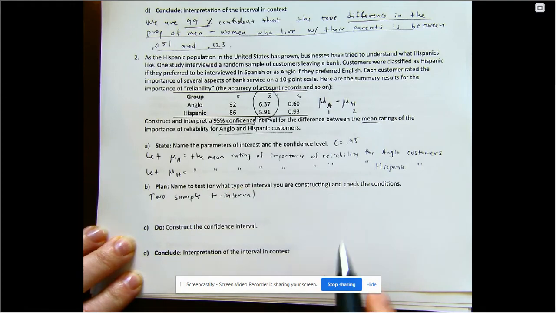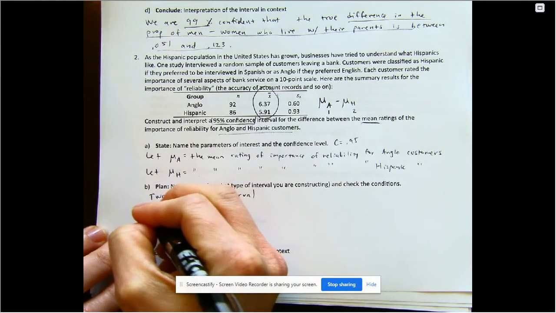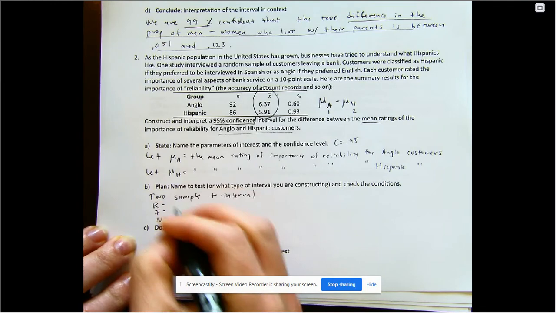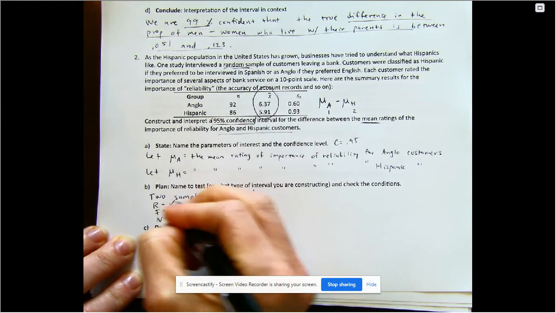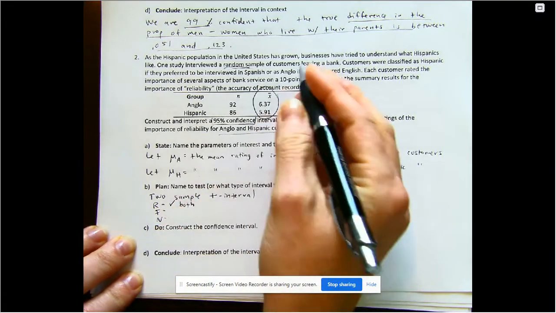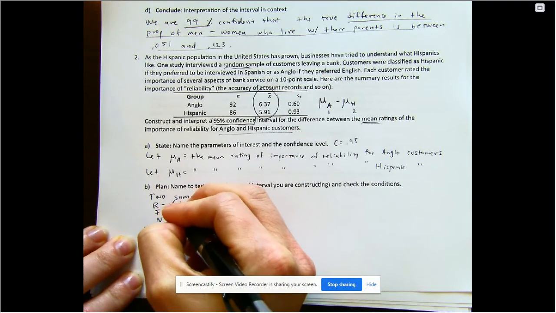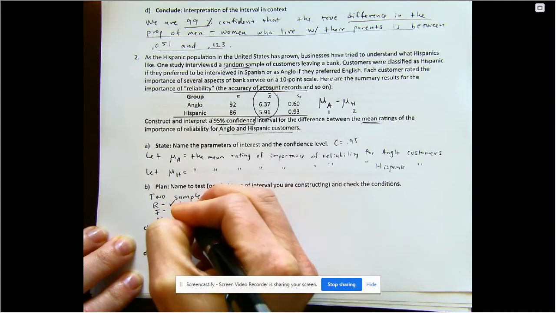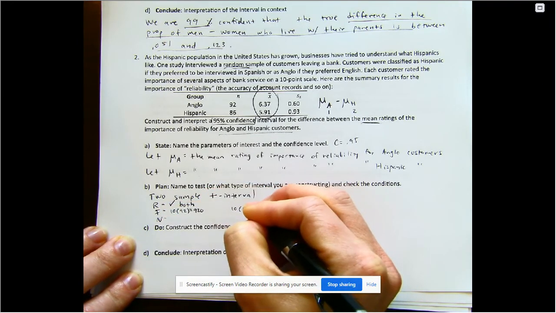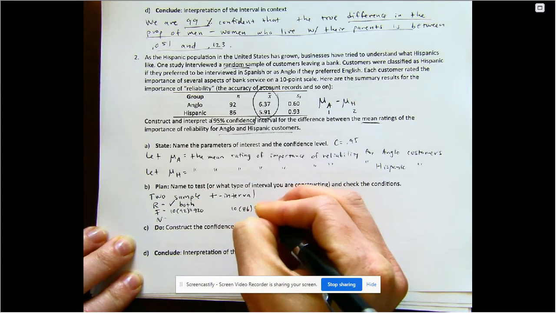And then we're going to check the conditions. So we have random, independence, and normality. For our random, it does say a random sample, so it's stated for both. For independence, we have 10 times 92 and 10 times 86, which is 920 and 860.